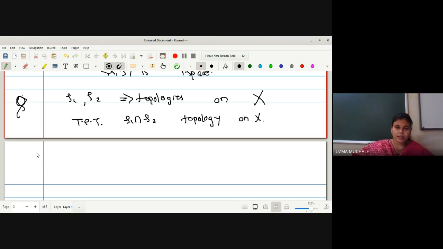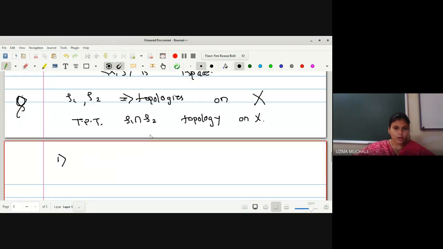Another remark I have given you is that every subset of the power set of X need not be a topology, right? Why? Because it should satisfy all the four conditions, just like every subset of a group is not a subgroup. So hence now let us go for the first one.